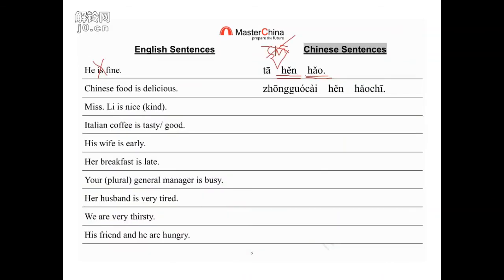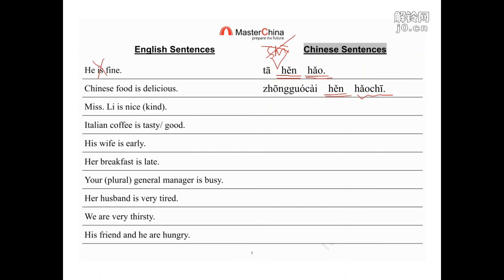Okay, next one. Chinese food is delicious. You know all these words. 中国菜很好吃, 很好吃. English didn't say very, but the most common degree word we use in Mandarin is 很. That's why 中国菜很好吃.